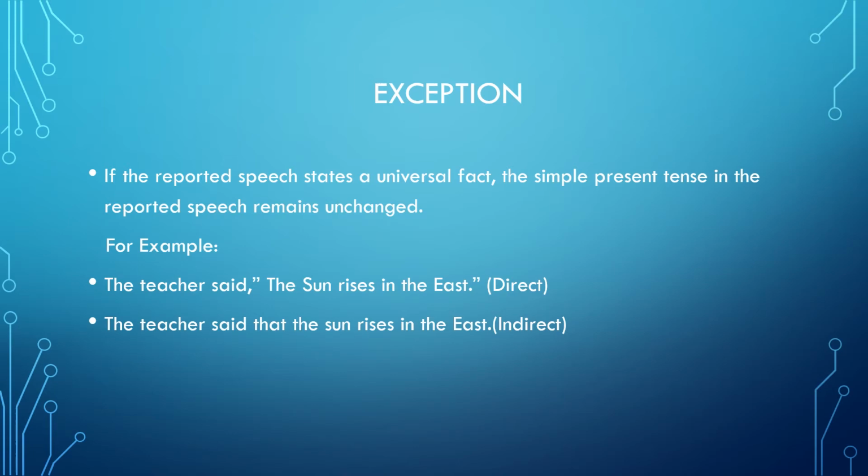Now what I have done is I have removed the comma, I have removed the inverted commas and added that, but after that the sun rises in the east remains the same because it is a universally accepted fact and this does not change. There is no past and present for this. So the only things I have to change are the inverted commas, remove them, remove the comma, and because we are removing the comma, I have to add the word that.